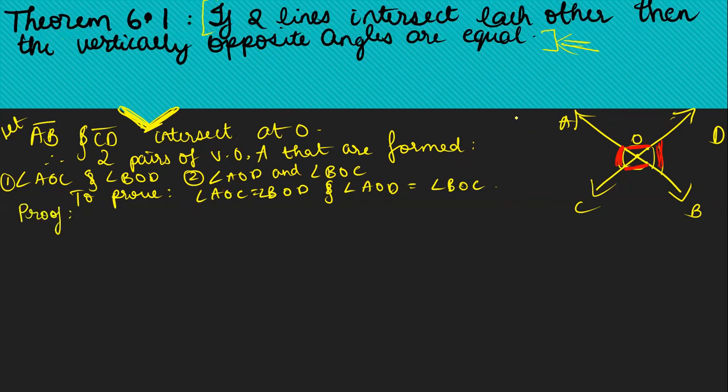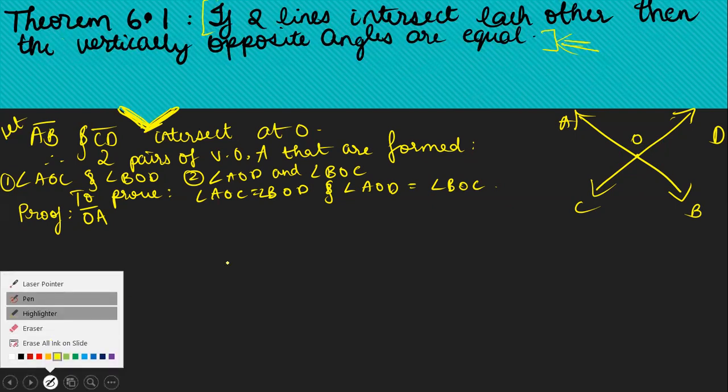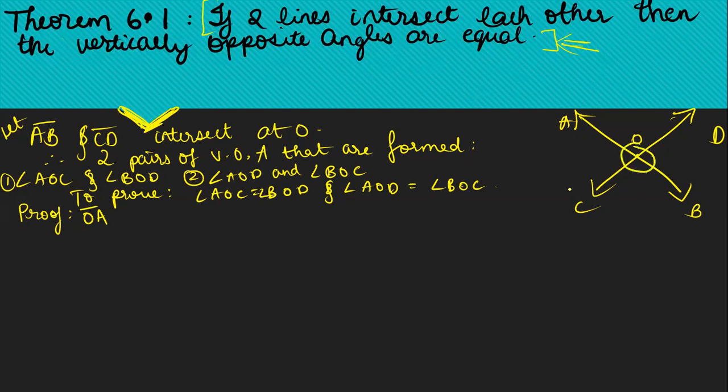We know that ray OA stands on line CD. I don't want to make the figure too dirty, so try to understand by just looking at it. Just give me a second. I just want to make it a bit neat. Okay. So OA stands on line CD. Correct? Look at the figure when I'm talking about such things. OA stands on line CD, right?